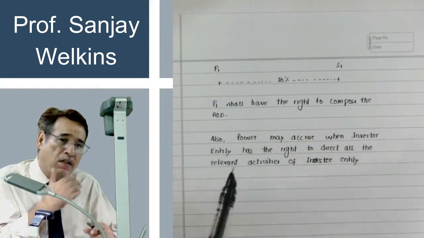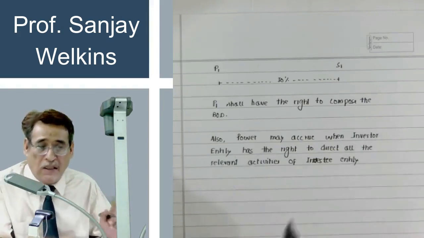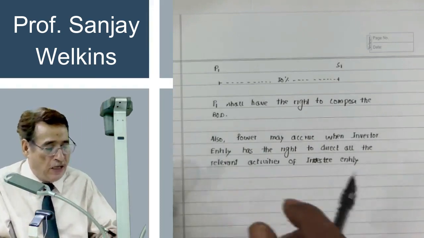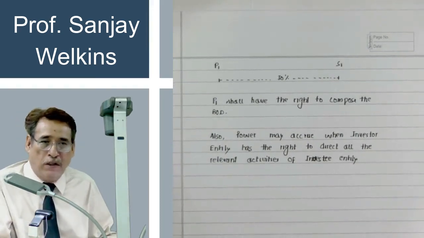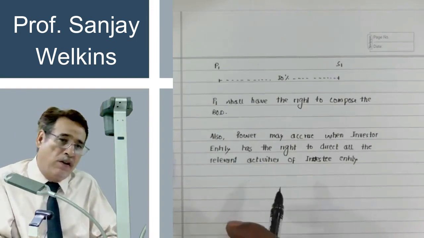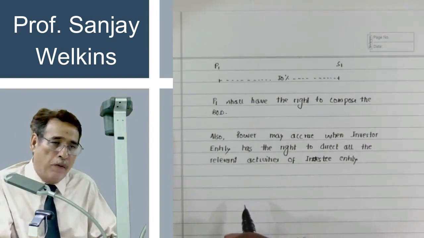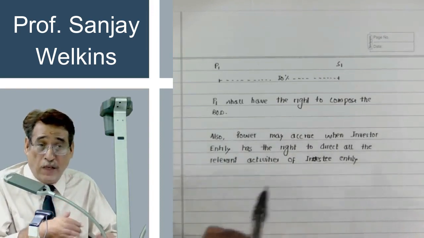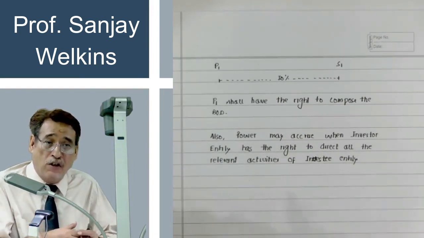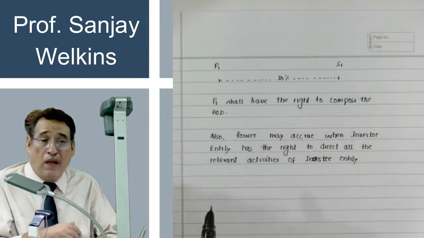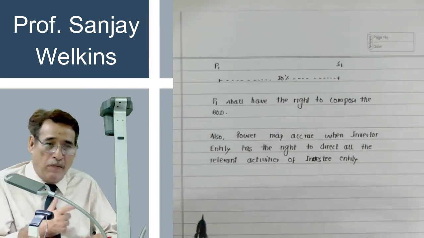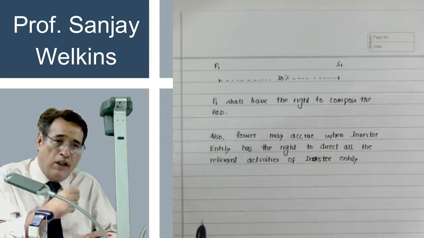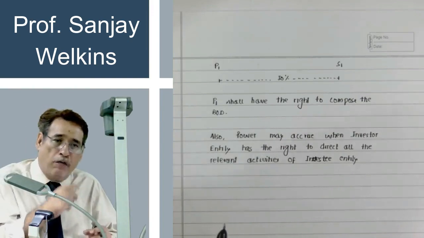When we exercise the control of the other entity, then the other entity will be considered as our subsidiary. And then at the year end, when we prepare the consolidated financial statement, it shall have to be prepared in the light of Ind AS 110. Time and again I am telling, and many people have confusion regarding that actually. The date on which we acquire the control is known as date of control or date of acquisition.